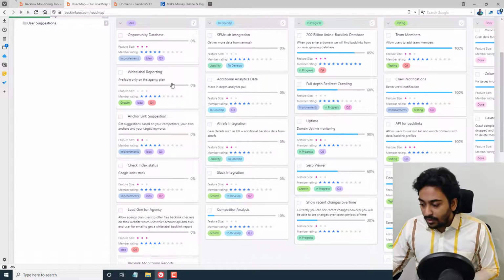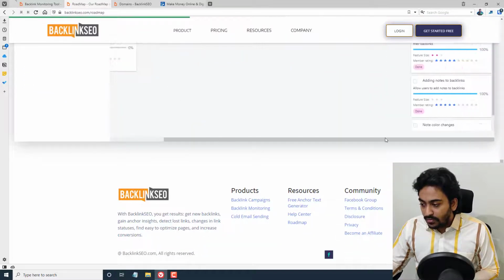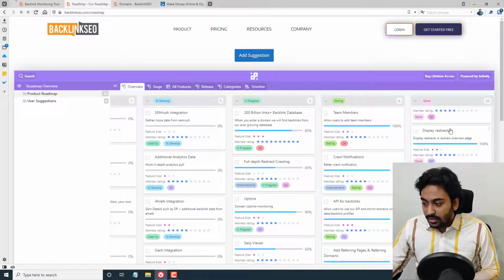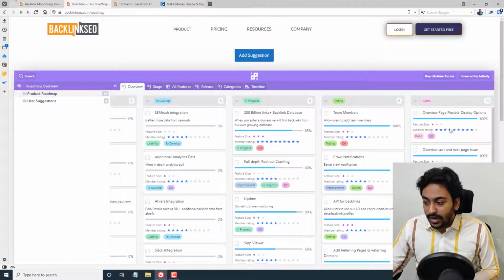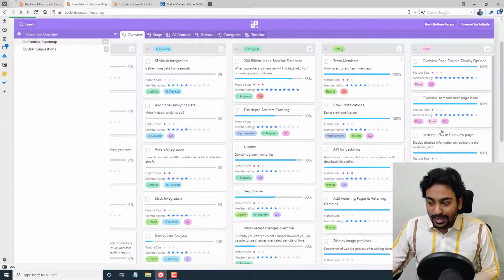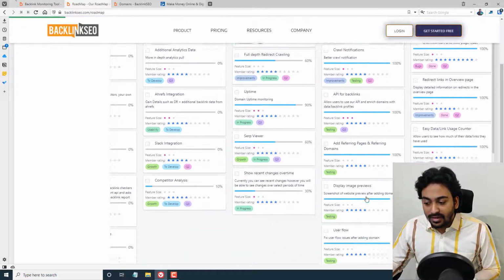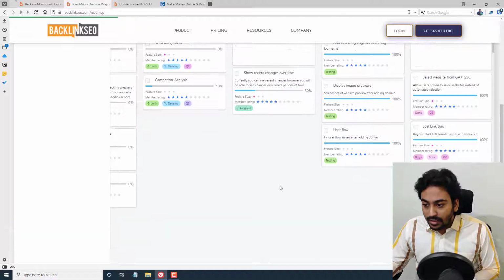Basically, first thing, let me show you all the things which they have done. You can see all these things, all the different stuff which they are completing and adding into the tool, so that is a good sign. And you can see the testing also inside: team members, scroll notification, API for backlinks, all these things are under testing currently.